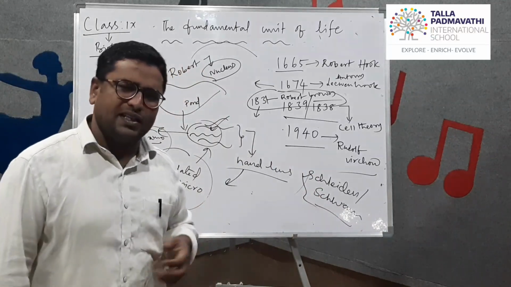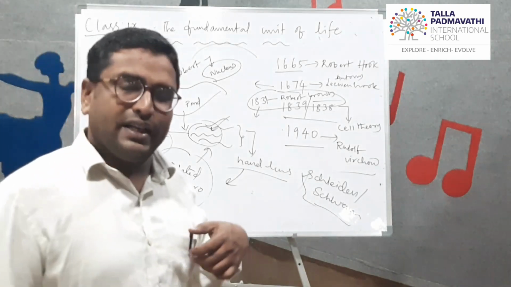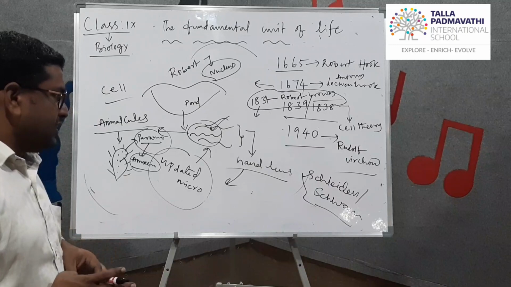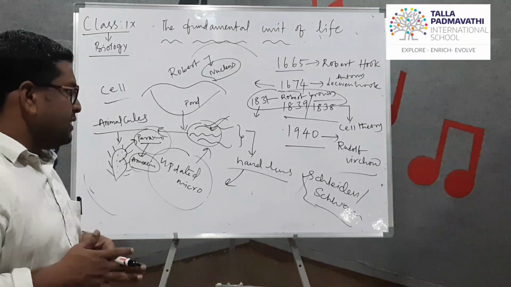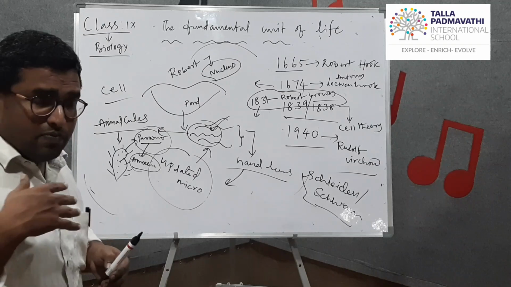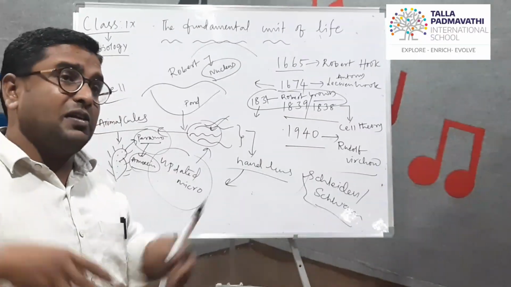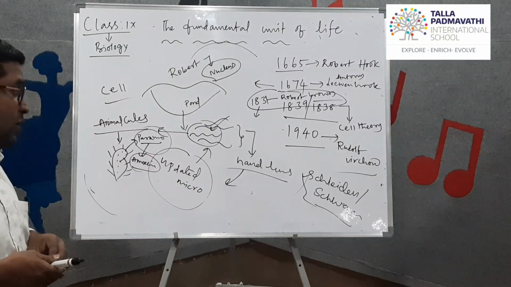One discovered in 1838 and one in 1839. That is the cell theory. The discovery of this gave the chance to tell about the cell theory. The plant cell explanation was given by Schleiden and Schwann, and about the animal cell also.